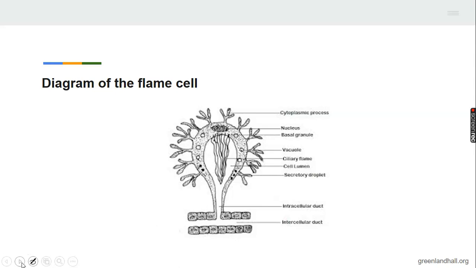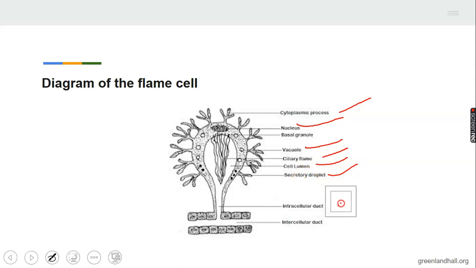The flame cell is also an organ of excretion in our flatworm, and that is the structure. You can see the first one will have the cytoplasmic process touching the cytoplasmic process. Look at where the nucleus is situated at the center there. We have the nucleus, the vacuole, and the ciliary cell. Like I said earlier, cilia that the other organism has are also present in this. We have the cell lumen, the excretory droplets, the intercellular duct, and the intracellular